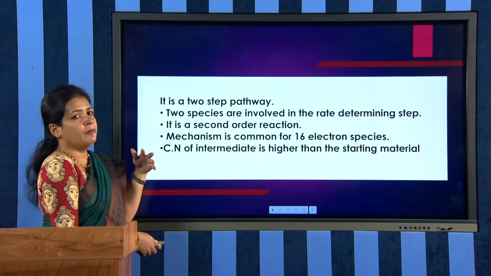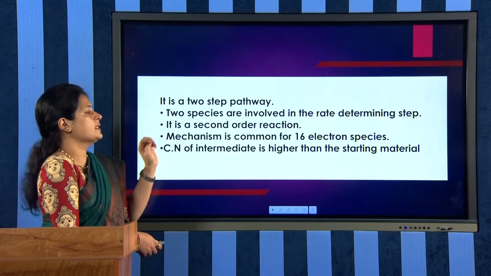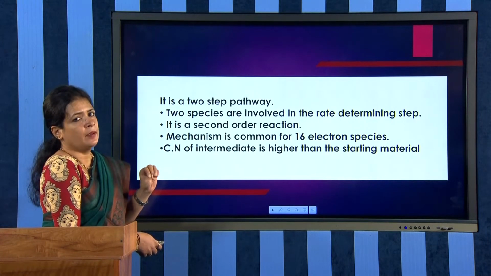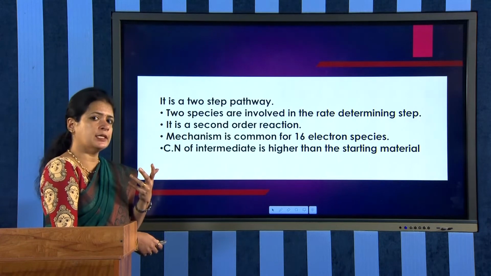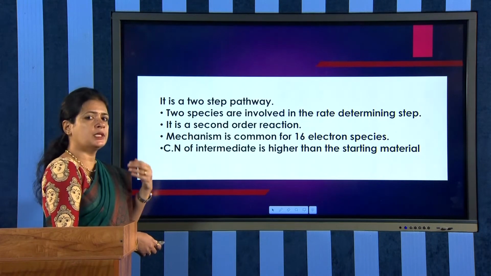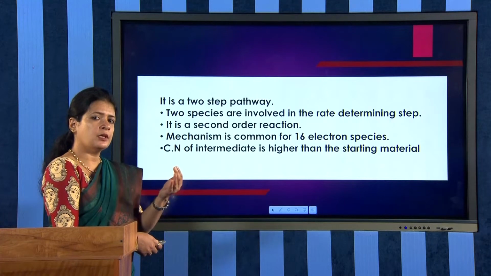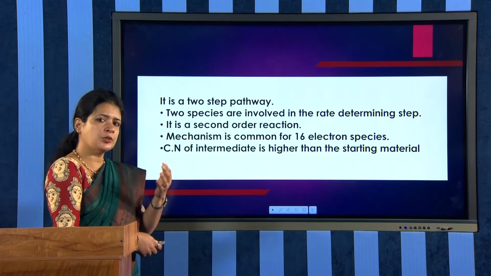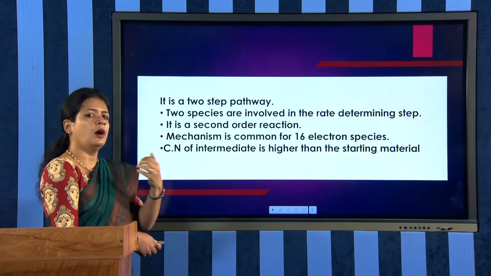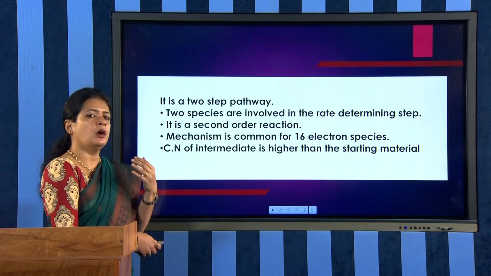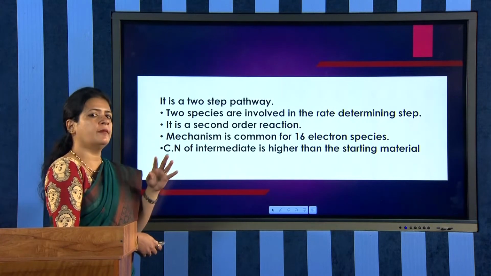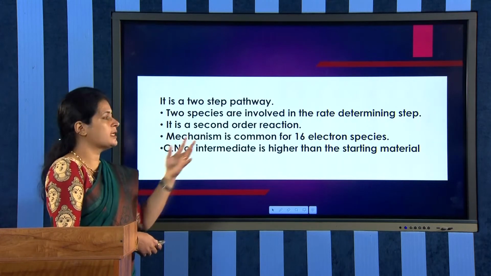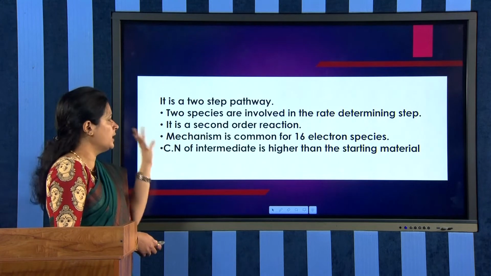And this type of mechanism is usually common for 16 electron species, because coordinatively unsaturated species will undergo this associative mechanism. Since they are coordinatively unsaturated, they are able to accept a group or electrons into the complex. That is why 16 electron species generally undergo the associative mechanism.